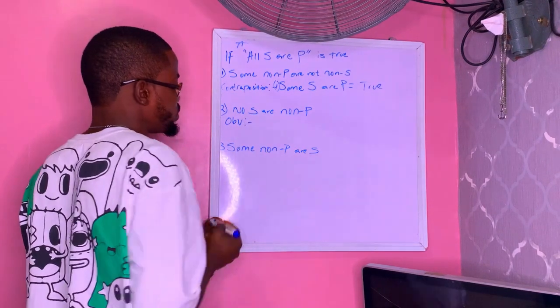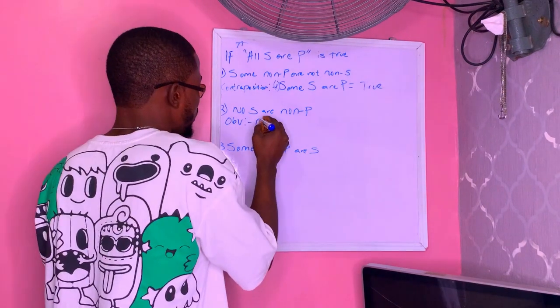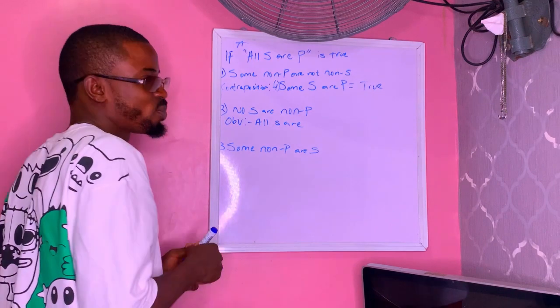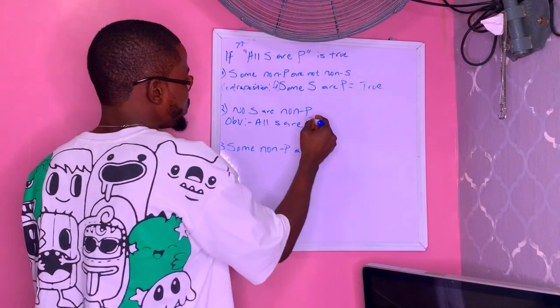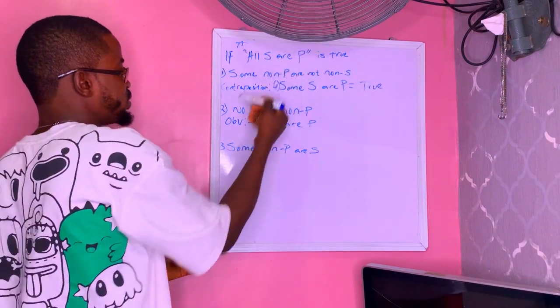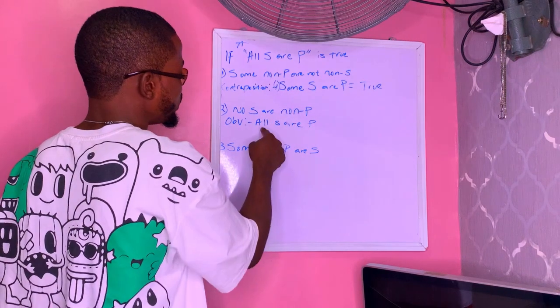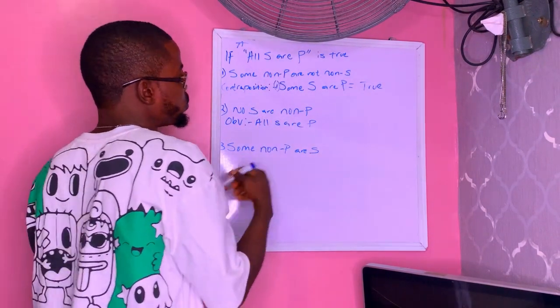What does obversion state? You change the quality from negative to affirmative. That's all S are. Then we replace the predicate with its complement. So non-P will become P. So it's just repetition. If this is true, it's still the same thing. All S are P, all S are P. So if this is true, this is also what? True.